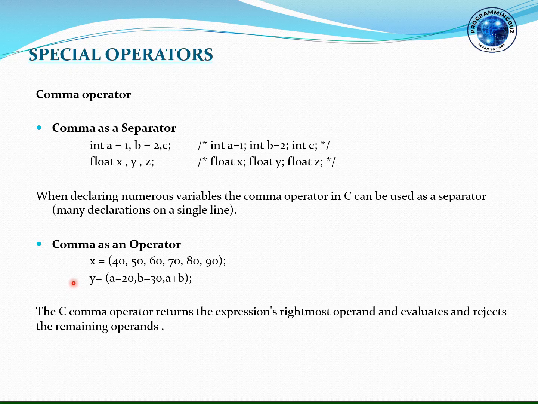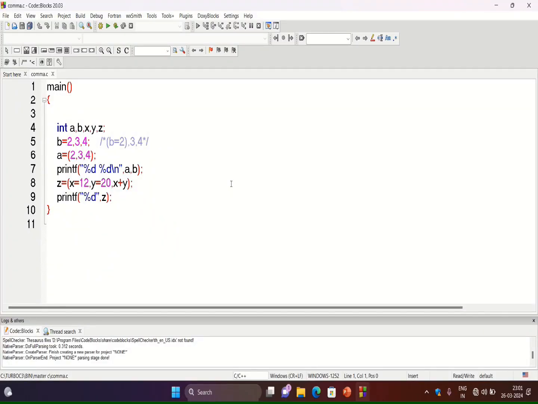For clarity, we will take one program for the comma operator. Let us see one example for understanding the use of comma operator.